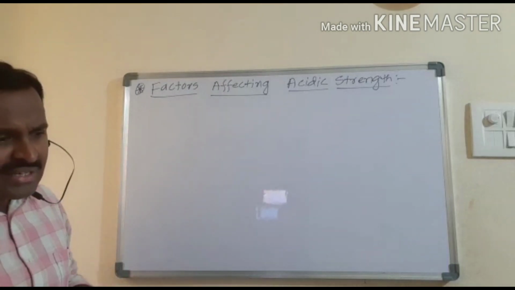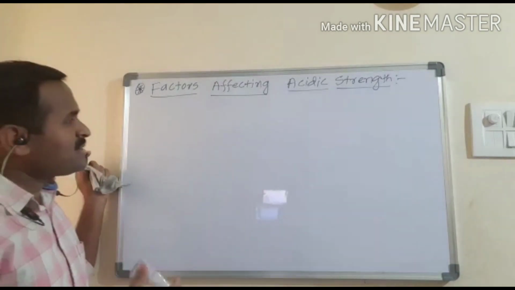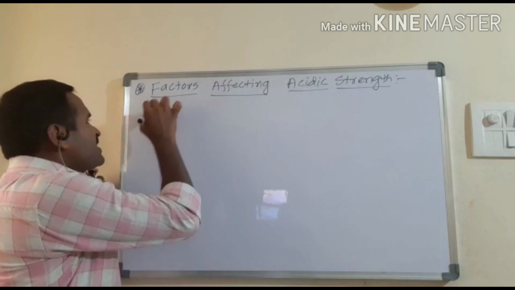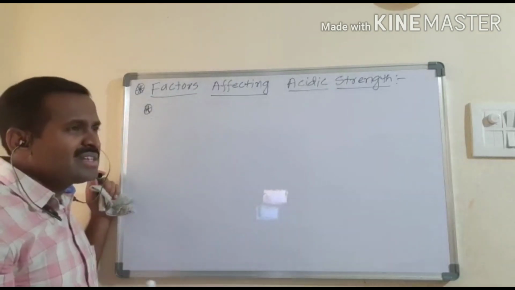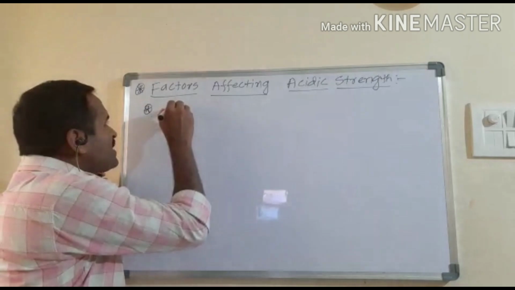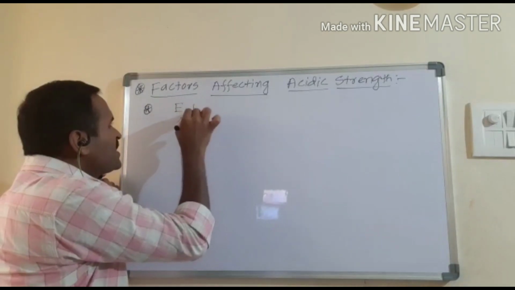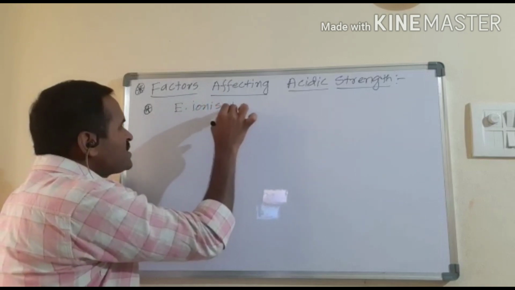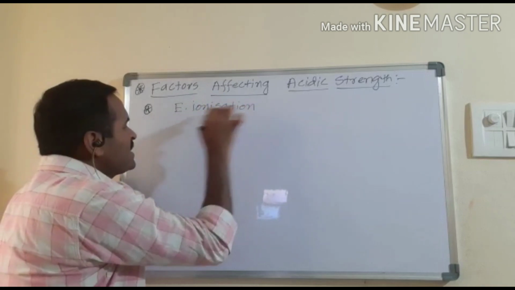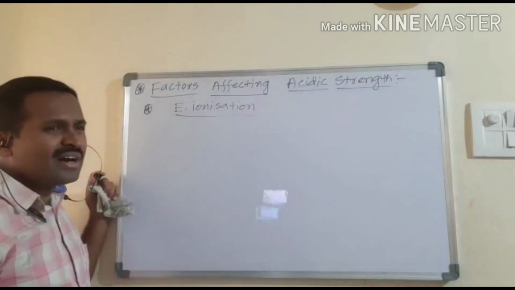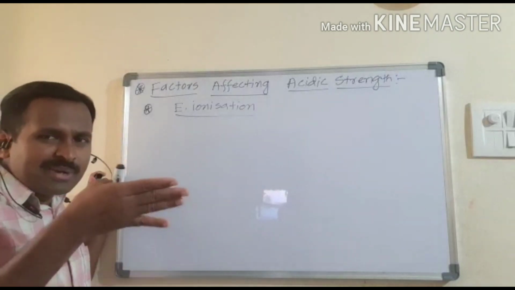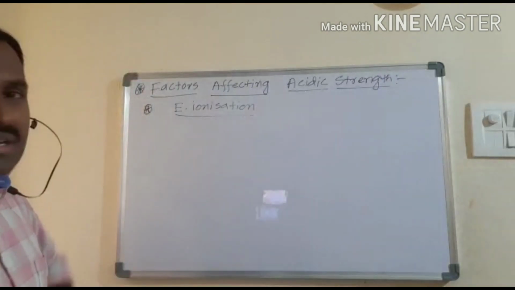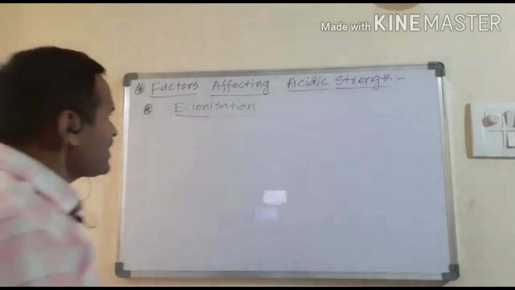This acidic strength for a given acid depends mainly on two factors. Different factors exist, but most commonly it depends upon the extent of ionization. Extent of ionization is how much that compound splits into ions, how easily it splits into ions.